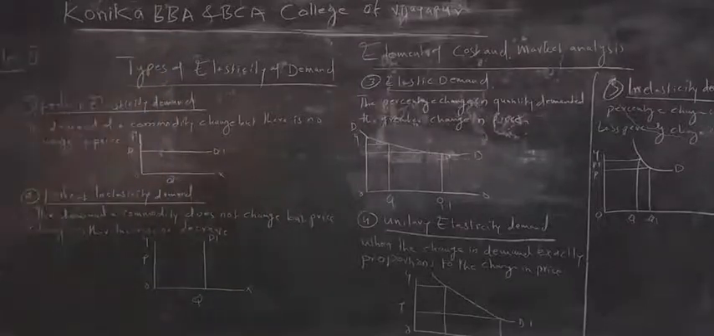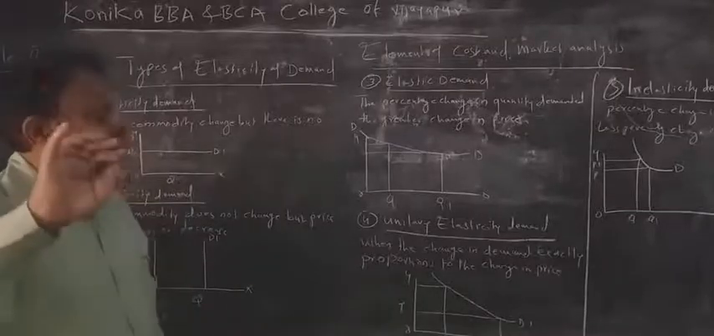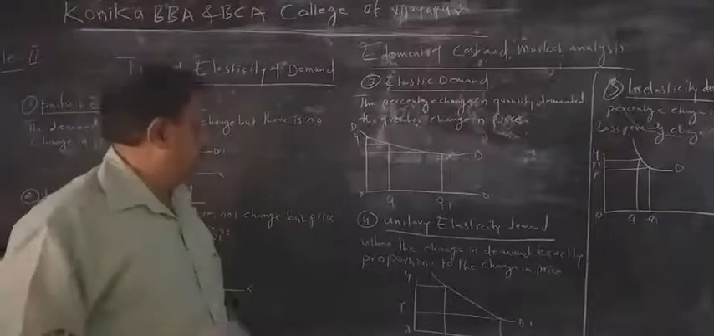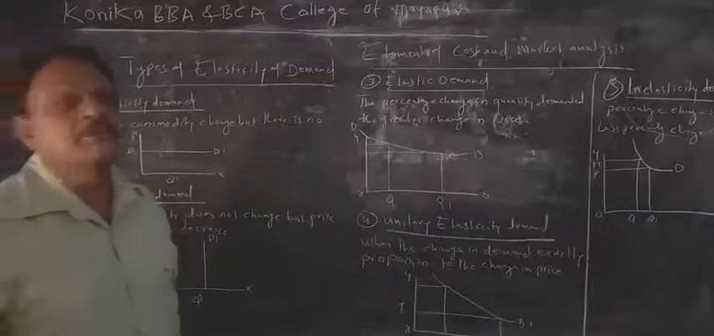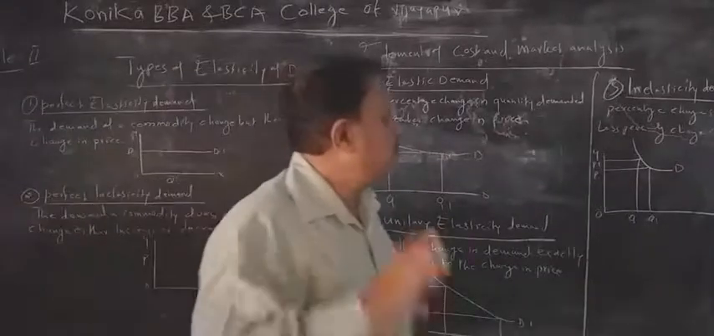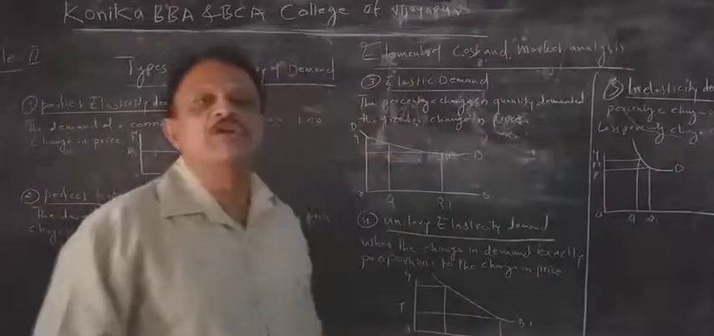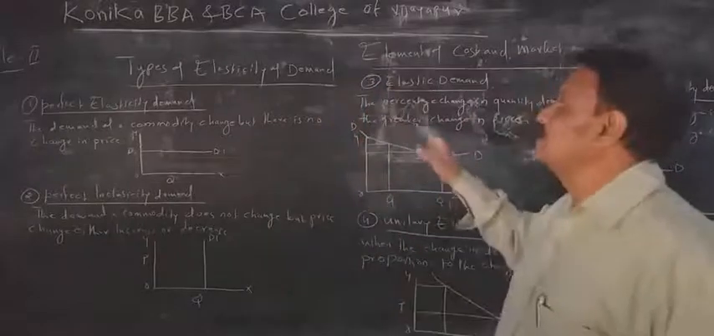Perfect elasticity: demand changes, but there is no change in price. Perfect inelasticity: demand of the commodity does not change, the price will change, increase or decrease. Elastic: the percentage change in the quantity demanded brings a greater change in the price. Then unitary: a 1% change in the price, the same percentage change in the demand. Inelastic: percentage change in the demand, a lesser change in the price. This is all of today's discussion. It is very easy, these are the types of elasticity of demand.